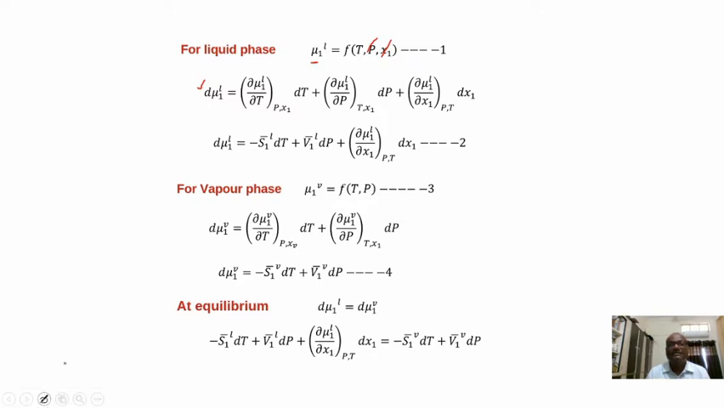Okay, we are doing the partial differentiation. Next, second one, temperature and x1 kept constant, here you can see, and we are differentiating with respect to P, means ∂μ1L divided by ∂P into dP. That is the second term. Next, what is the third term? The third term is you have to keep the temperature and pressure constant and differentiate with respect to x1. So plus ∂μ1 divided by ∂x1 at constant temperature and pressure into dx1.